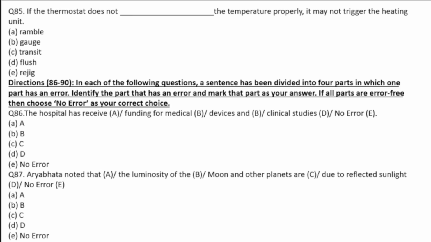Whenever a subject is attached with the help of a prepositional phrase, that must be eliminated and the first word is considered as the subject. So the luminosity becomes the subject and that is singular. We should not use are, we should use is. So the sentence becomes: Aryabhatta noted that the luminosity of the moon and other planets is due to reflected sunlight.